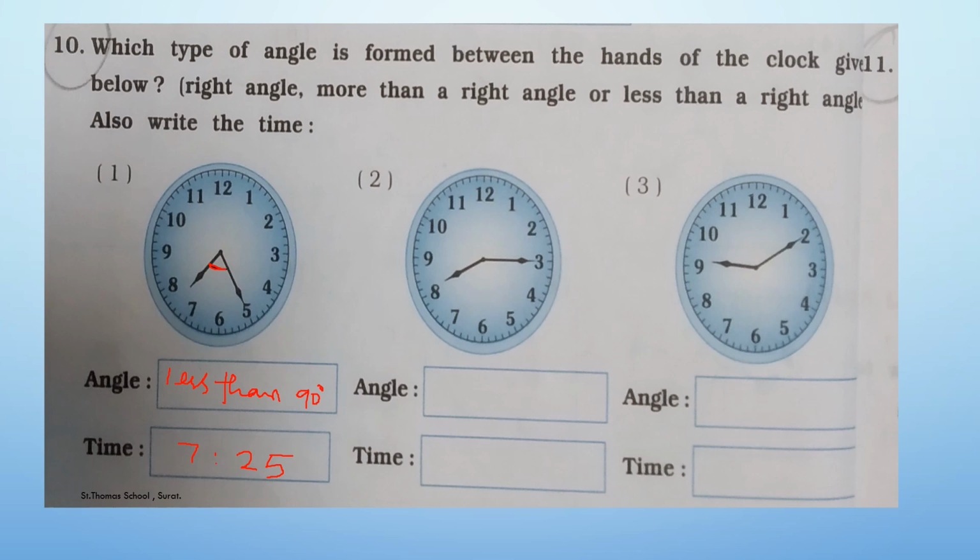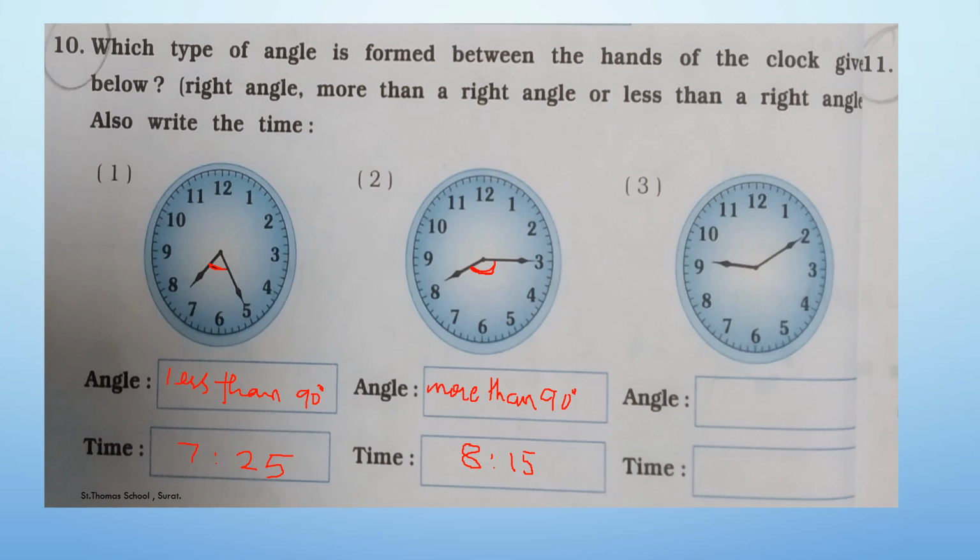Now let's do the other sum. So the time over here is 8:15 and the angle that has been formed is more than 90 degrees. So here with a pencil or a pen you have to write it in your workbook like this: more than 90 degree, and in the time you have to write as 8:15. I hope it is clear to you.